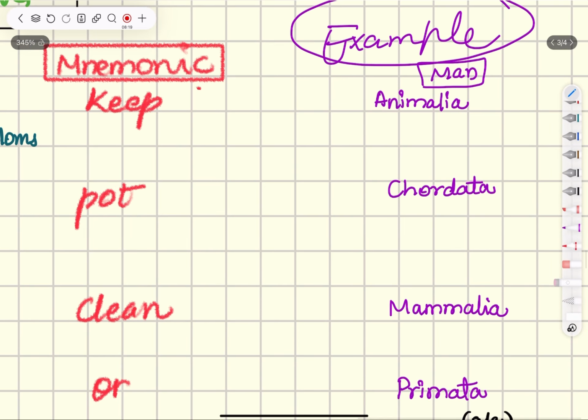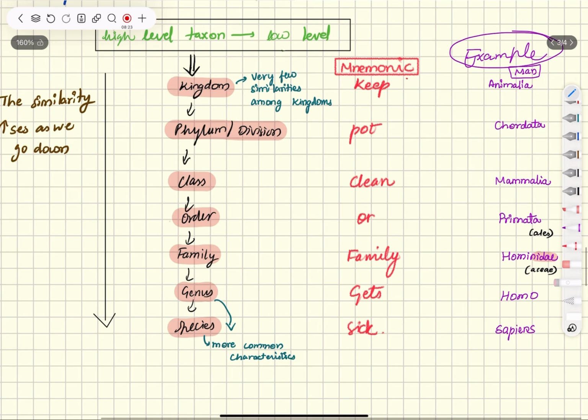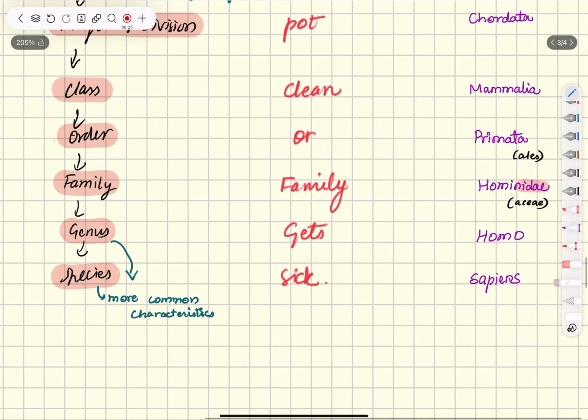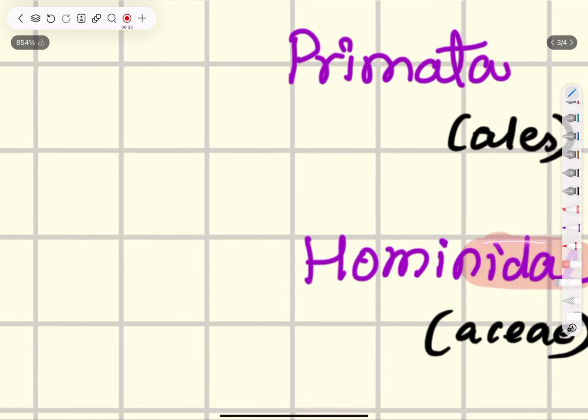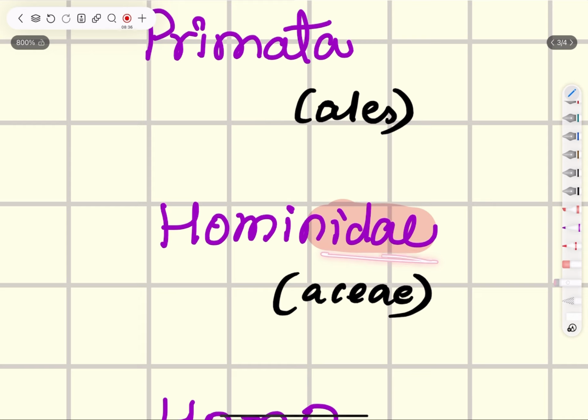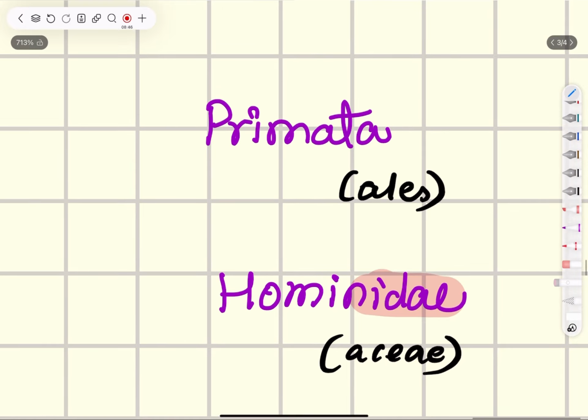We have different examples like here given. Let's take a human being, a man, and we'll go from species to kingdom. Genus and species together are called Homo sapiens. Then they belong to the family Hominidae. Remember, either Idae or Aceae in the last represents a family: Idae for the Animalia kingdom, and Aceae for the Plantae kingdom.